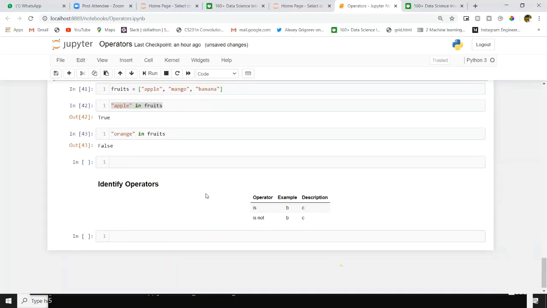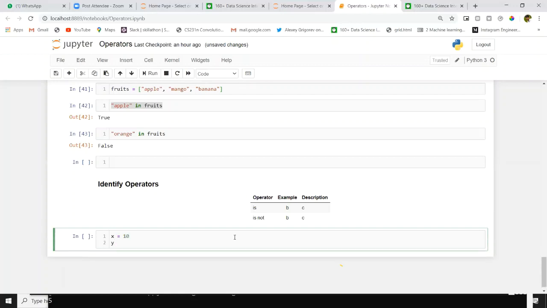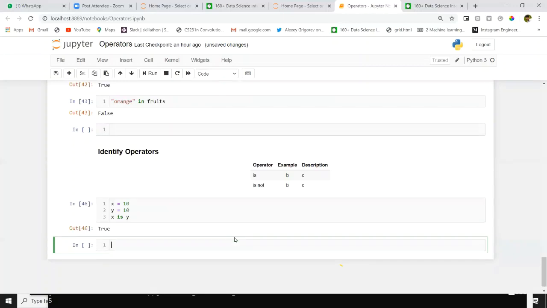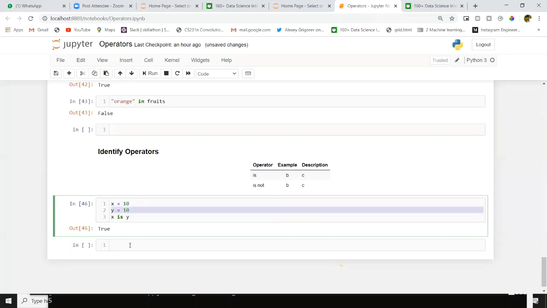Next, we have identity operators. These are used to compare objects. Suppose x equal to 10, y equal to 10, x is y. So why? Because x is referring to the same value, y is referring to the same value. I'll show it. id of x.